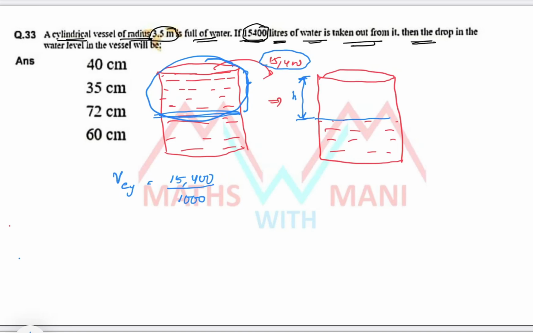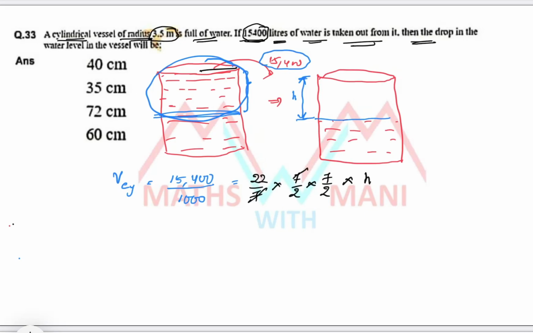So this is the volume of the cylinder. What is the formula we have? Pi r square h. Yes or no? Pi r square h, that is 22/7 into r square. What is the radius of this cylinder? 3.5 meters, so 3.5 means 7/2. R square is 7/2 into 7/2, into h, the height.